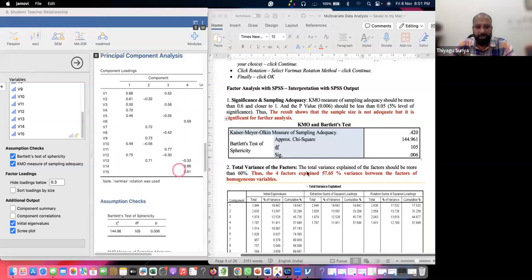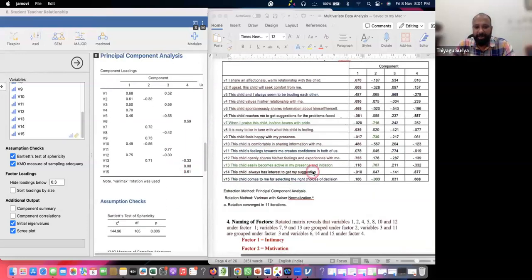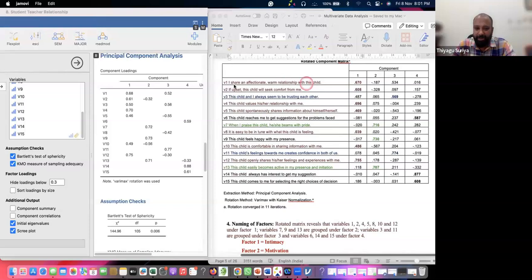Similarly, you can see this one, this is the main factor, and adding the variable name, like V1, I share an affectionate warm relation with the child. You can see this is like three decimals, this is like 2 decimals. That's the reason the scores vary a little. Otherwise, they are the same.